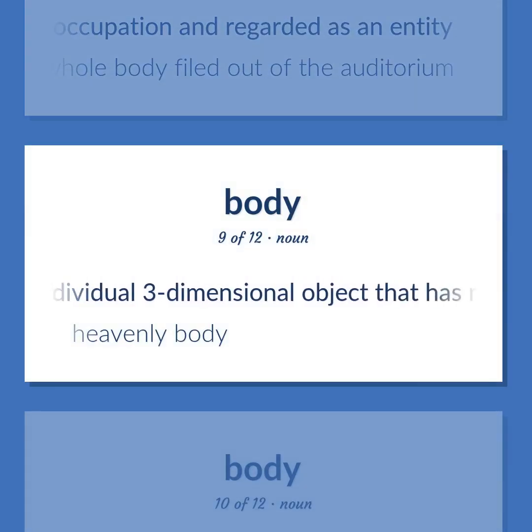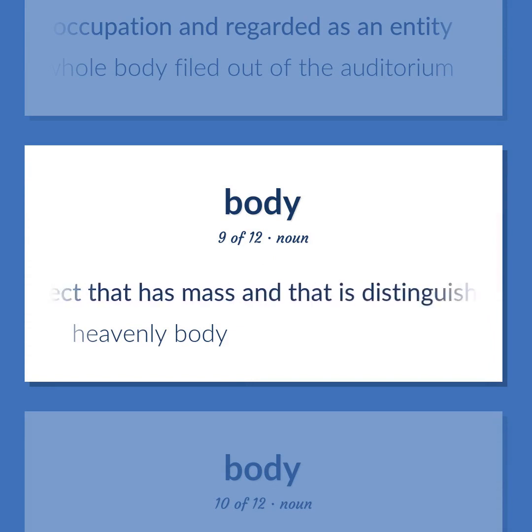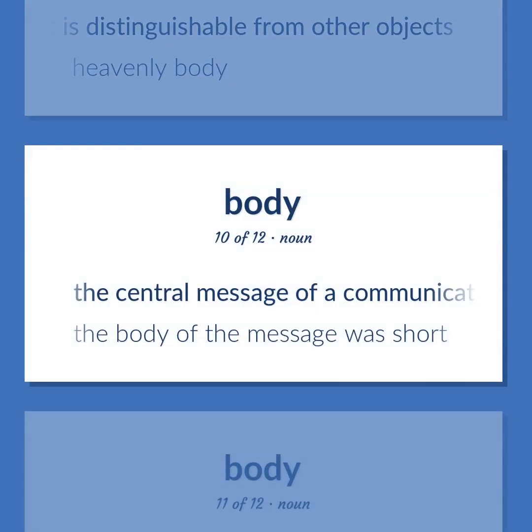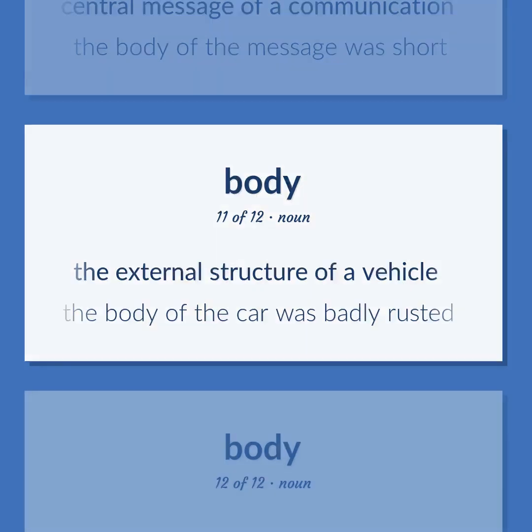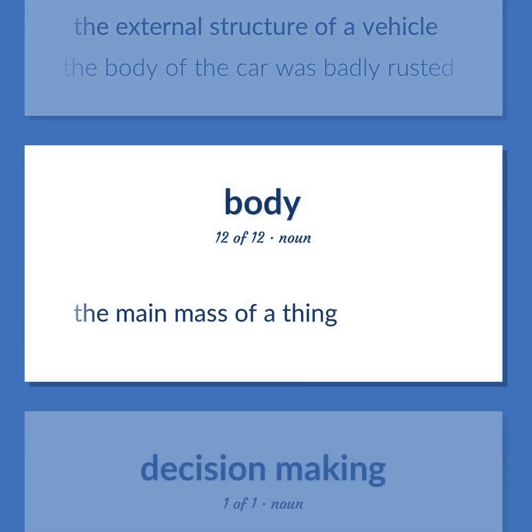An individual three-dimensional object that has mass and that is distinguishable from other objects. Heavenly body. The central message of a communication. The body of the message was short. The external structure of a vehicle. The body of the car was badly rusted. The main mass of a thing.